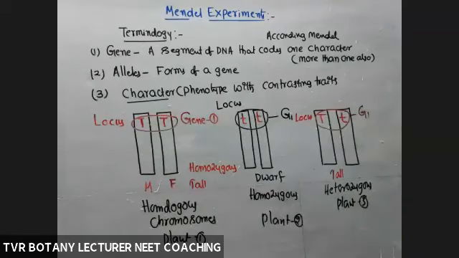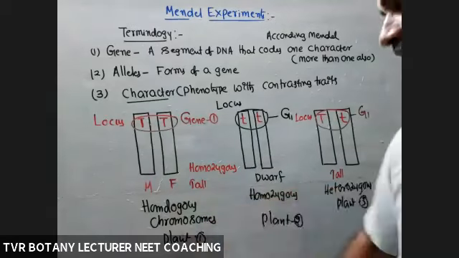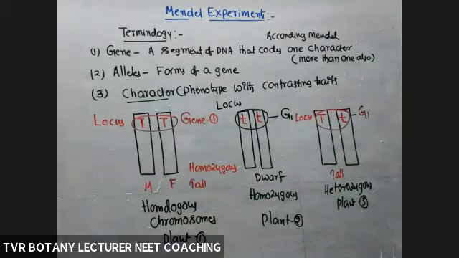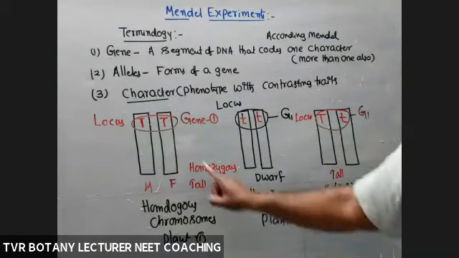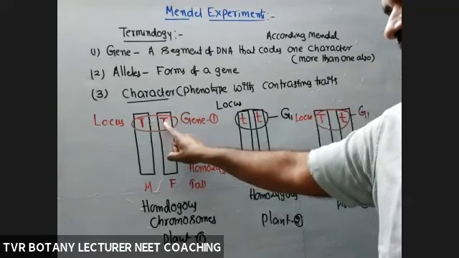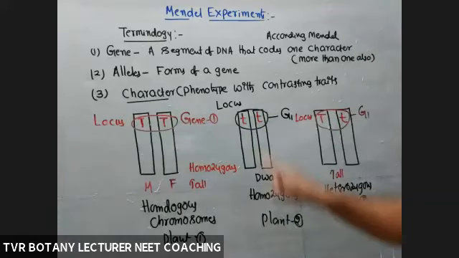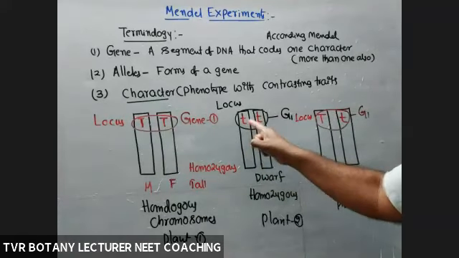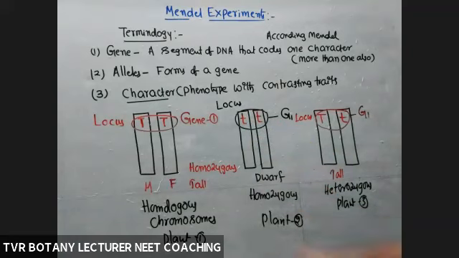For example, this is the third plant. Now go back to what the homozygous condition is. Homozygous means having the same type of alleles at the same locus. Here also, the same type of alleles of that gene, homozygous.